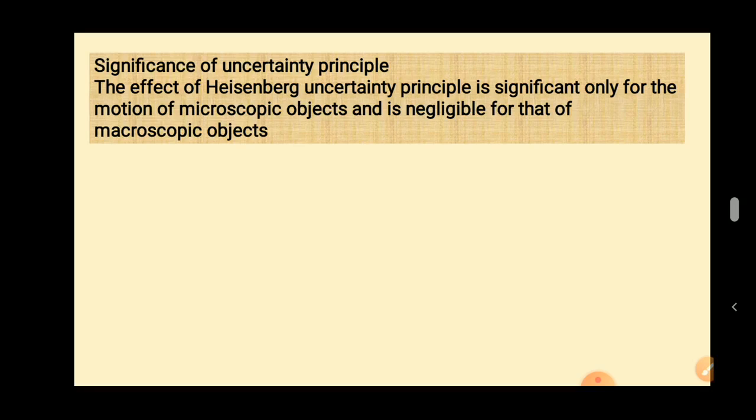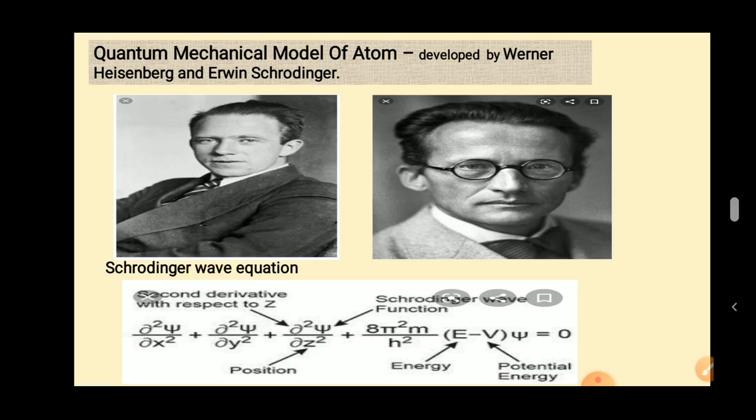Now the next topic, which is a very important topic, and questions are usually asked for 4 marks. That is the quantum mechanical model of atom. Here quantum mechanics was developed by Werner Heisenberg and Erwin Schrödinger. You can see the picture of Werner Heisenberg and Erwin Schrödinger.